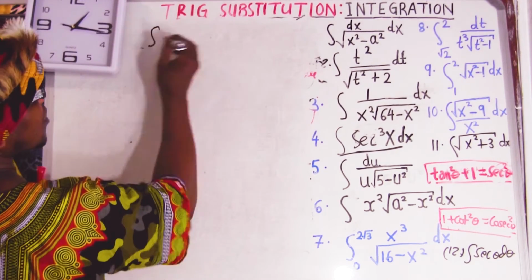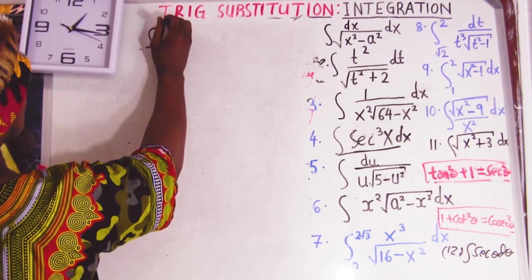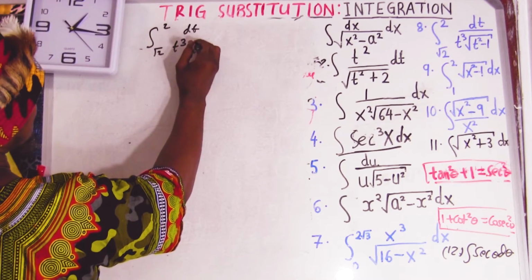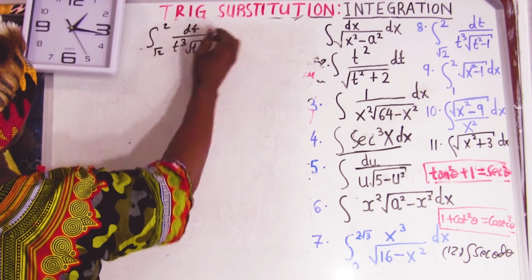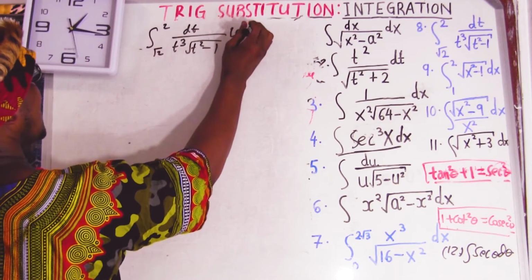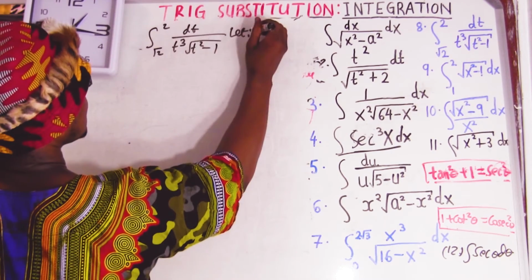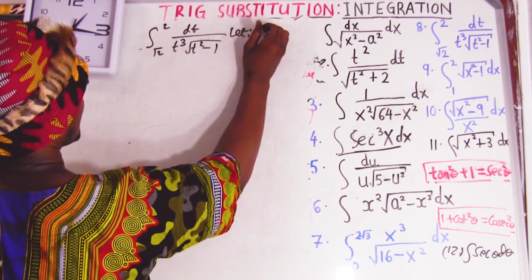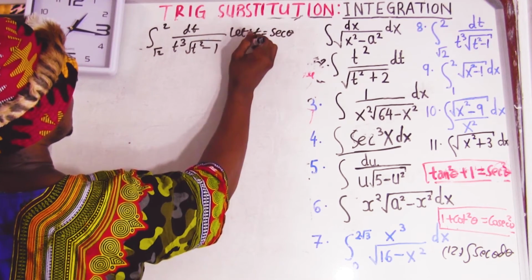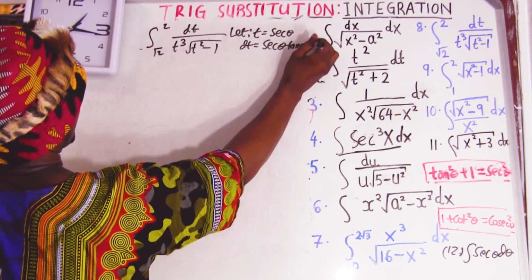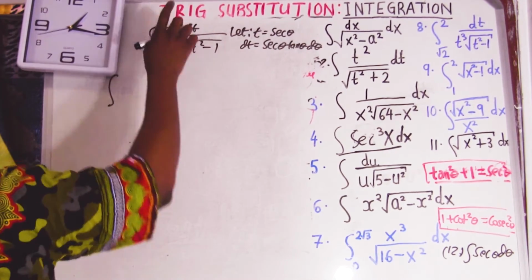So we say, okay, integral from square root of 2 to 2, dt over t cubed times the square root of t squared minus 1. So let t equal sec of an angle, so dt equals sec tan. Substitute into the integral. Leave the limits for now.